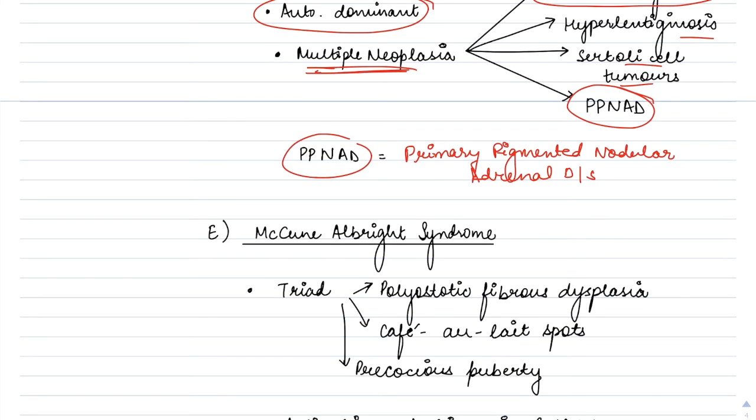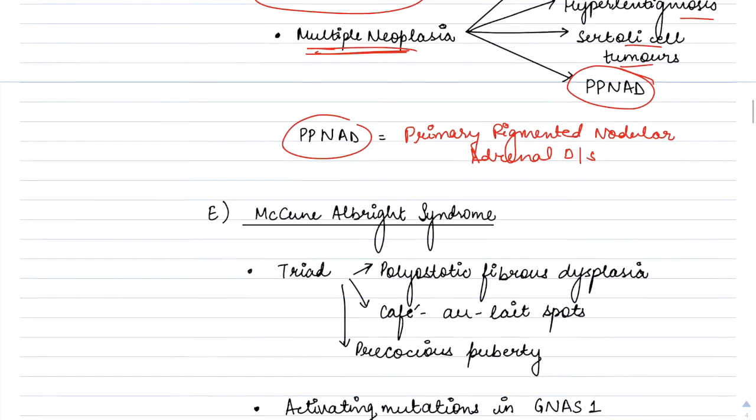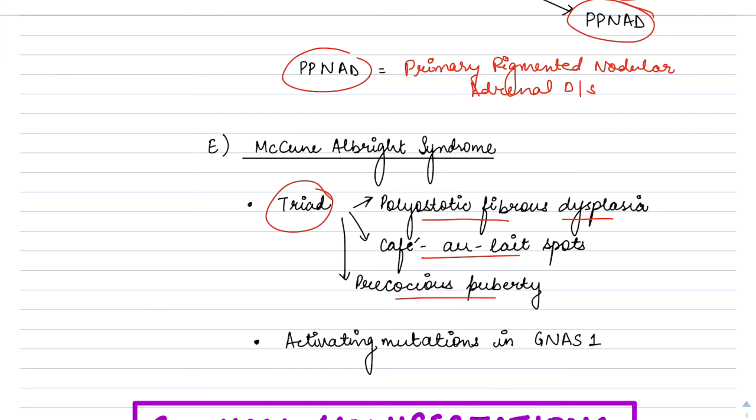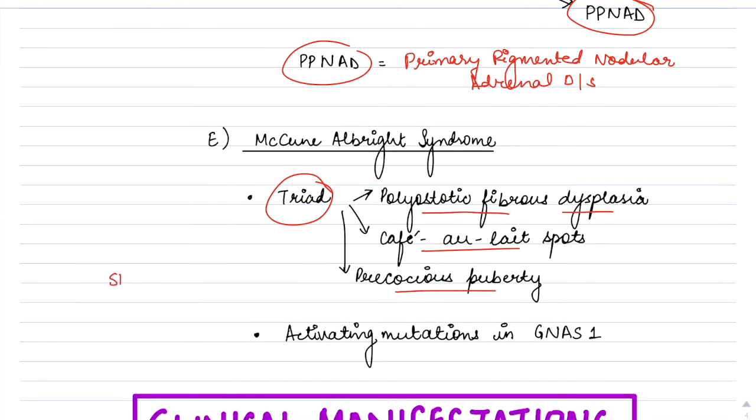Okay, another rare cause of ACTH independent Cushing's is McCune-Albright syndrome. It is characterized by a triad that is associated with polyostotic fibrous dysplasia, cafe au lait spots, and precocious puberty, along with Cushing syndrome. Okay, and is characterized by activating mutations in the stimulatory protein alpha subunit GNAS.